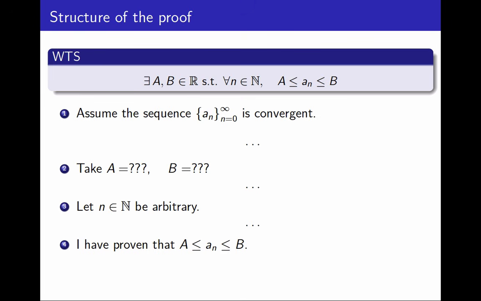As part of my proof, I'm going to have to figure out what A is and what B is and say that exactly. Let's do some rough work to figure out what these A and B are. Here is, once again, the property that A and B need to satisfy. I'm going to focus first on how I construct A, how I come up with it. And then B will follow a similar construction.